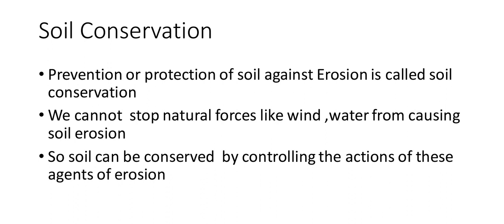We cannot stop natural forces like wind and water from causing soil erosion. It is not in our hand. But what is in our hand, that we can do to protect the soil. However, soil can be conserved by controlling the actions of these agents of erosion. This can be done in a number of ways. There are lots of ways that you can control and preserve the soil against erosion.